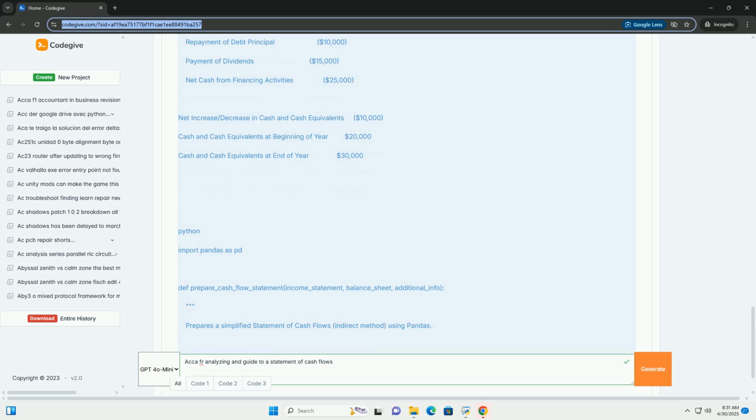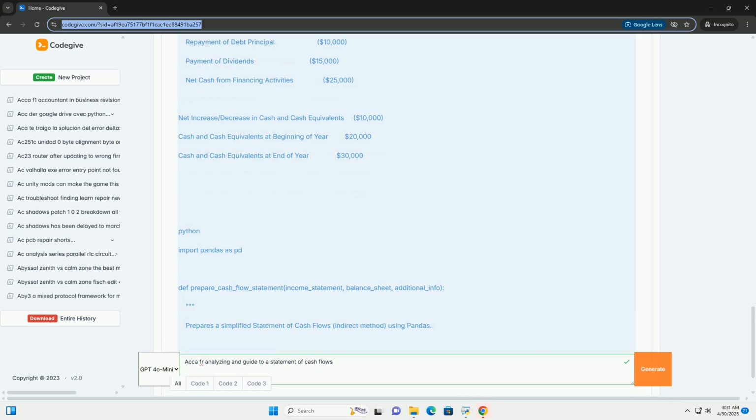Balance sheet as of December 31, 2022 and 2023. Cash $20,000, $30,000. Accounts receivable $30,000, $40,000. Inventory $50,000, $60,000.